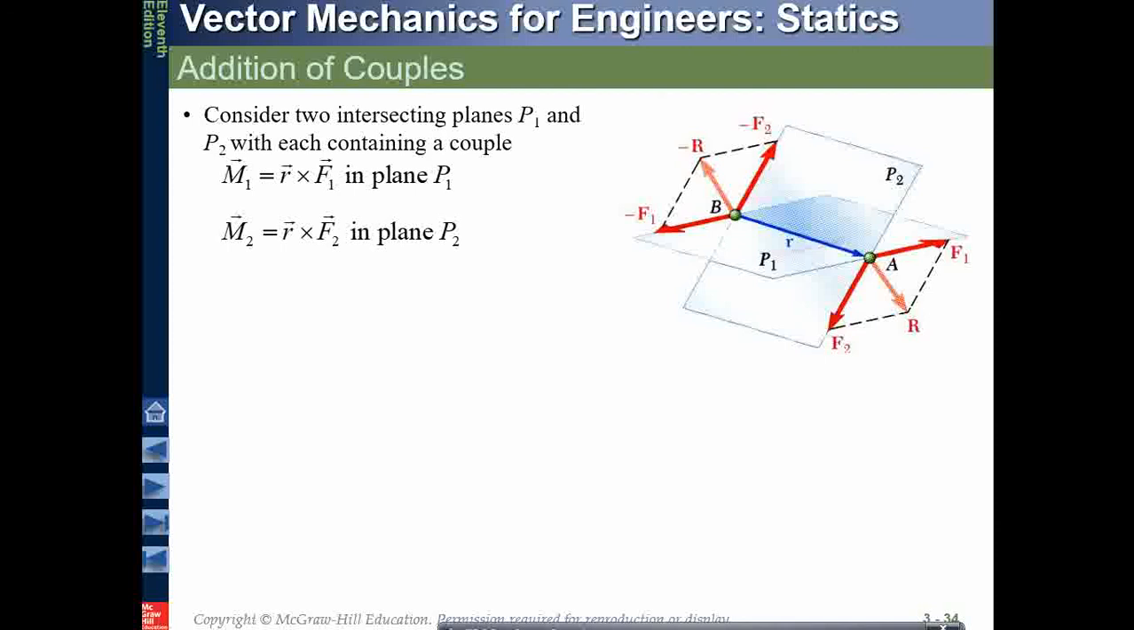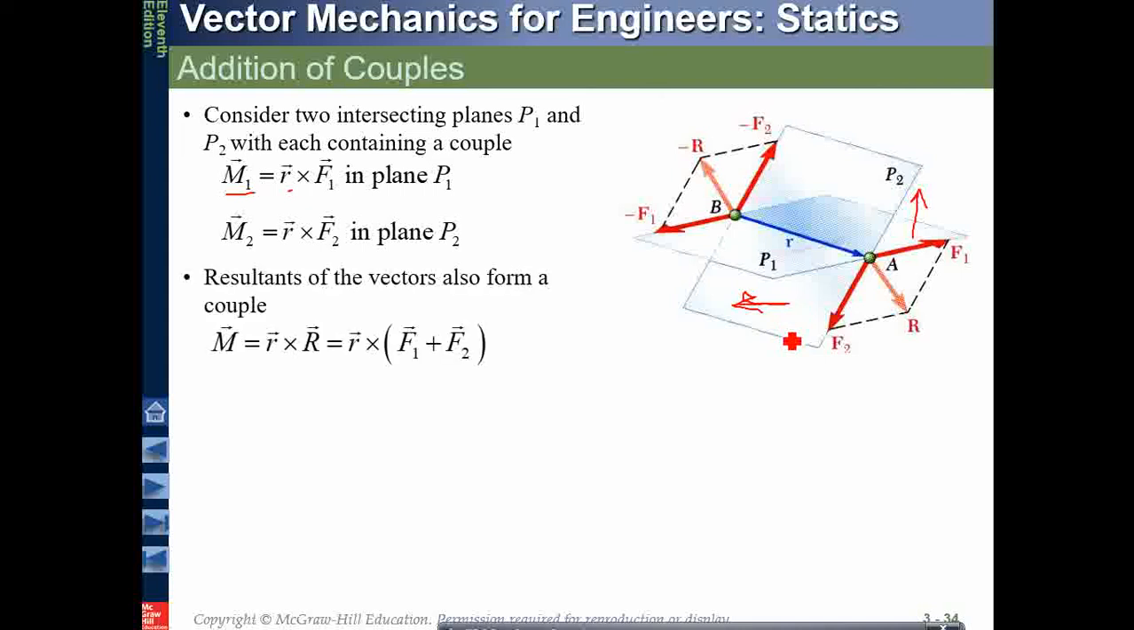Okay, now addition of two couples, considering two intersecting planes, for example this is one plane P1 and another plane P2. The distance between the two points A and B is r. So M1 is the moment r cross F1. This is one plane, with the moment coming out from here, M1, like this. M2 is r cross F2, coming out from this, like this, M2. These are the two planes.